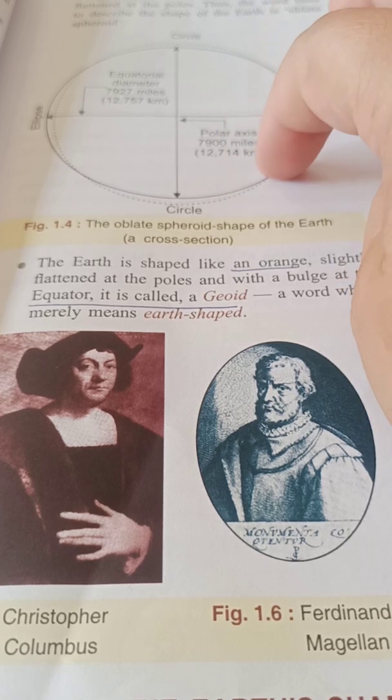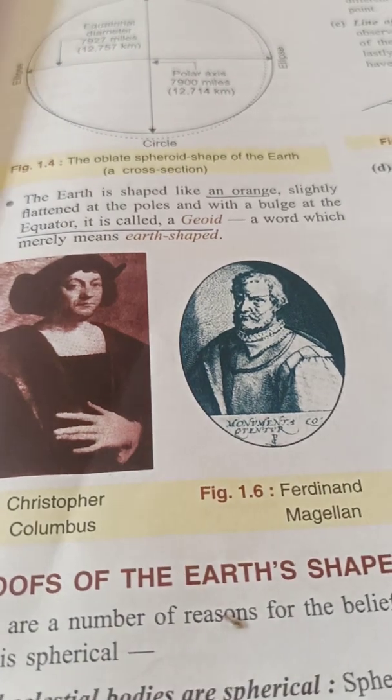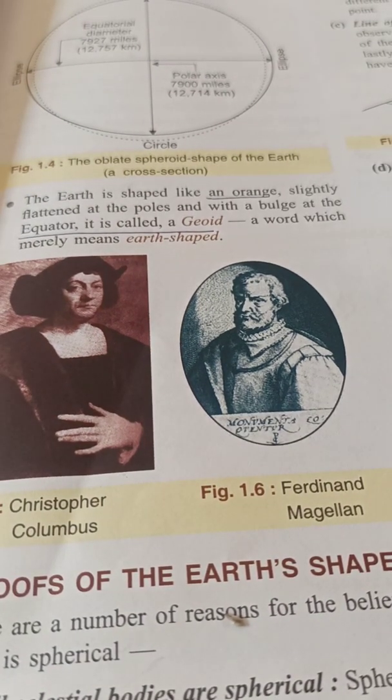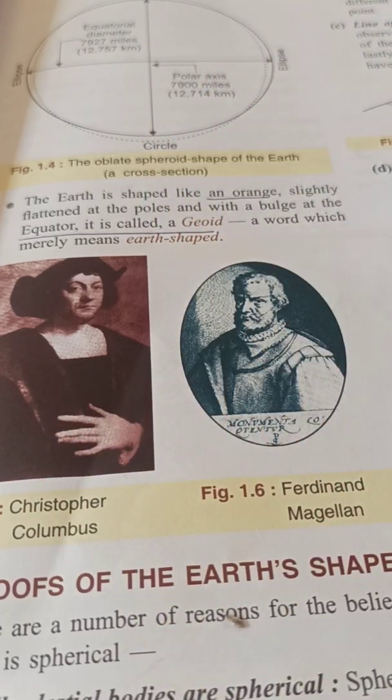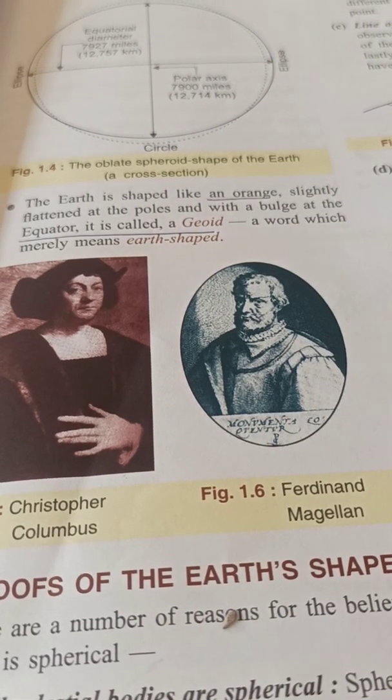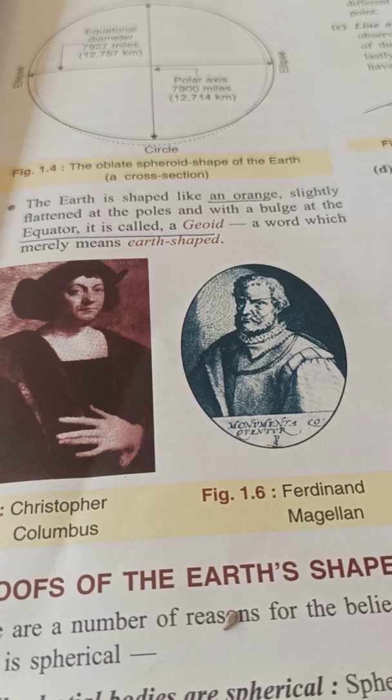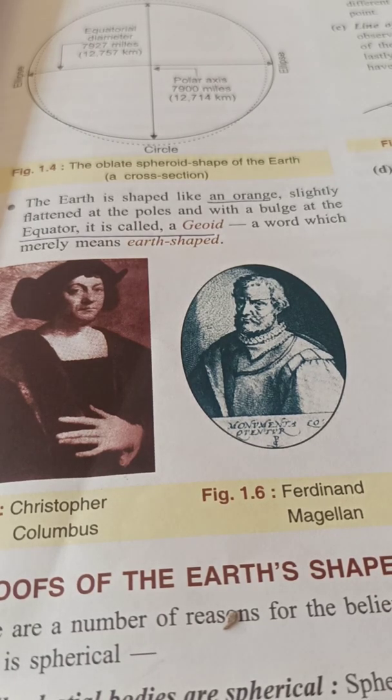Clear, children? Now, how can you prove the Earth's shape? Earlier, I told you that after a long period of time, we came to know that Earth is not a flat table. Earlier, it was assumed that Earth is a flat table. Now there are some proofs which will prove that Earth is not flat. It is in the form of a circle.